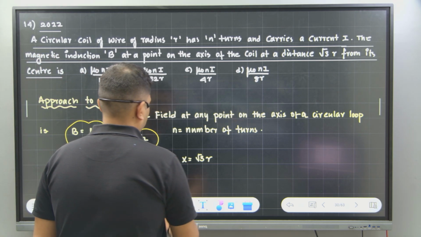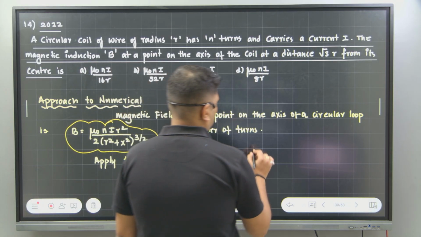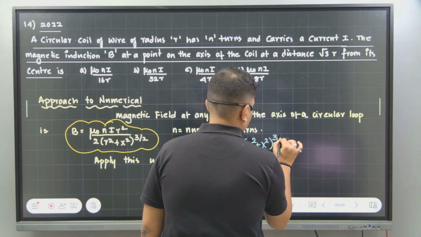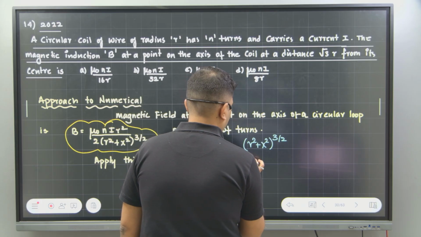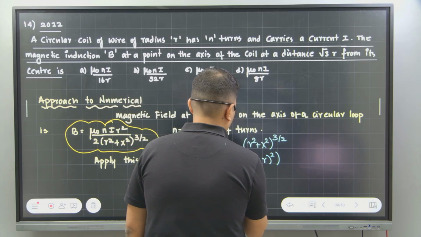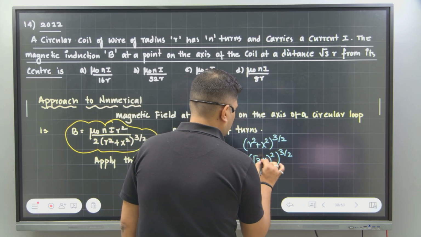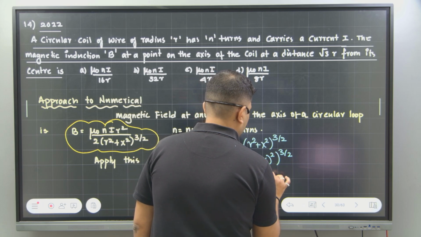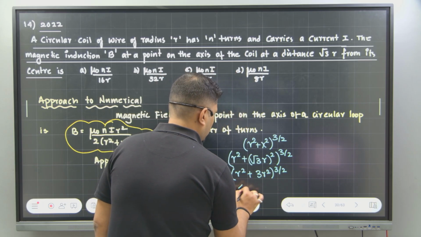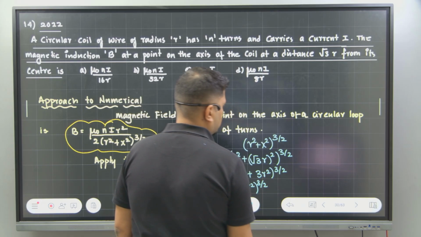Okay, so let's see some mistakes. I think some mistake has been done. Let's see. I think the mistake is here only. So let's take r square plus x square raised to 3 by 2. Here x is root 3 times r, the whole square. Again that whole thing is raised to 3 by 2. So this will become r square plus 3r square, whole raised to 3 by 2. So 3r square plus r square will give you 4r square raised to 3 by 2.